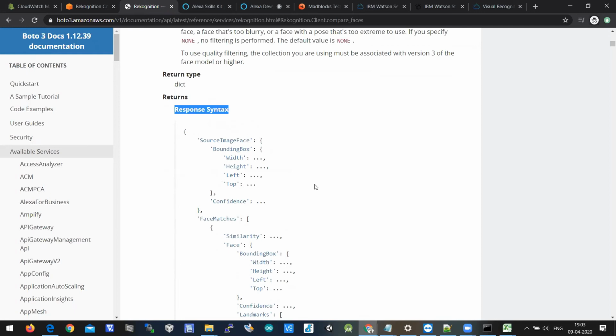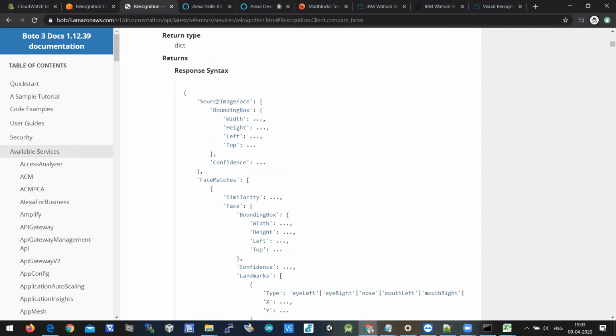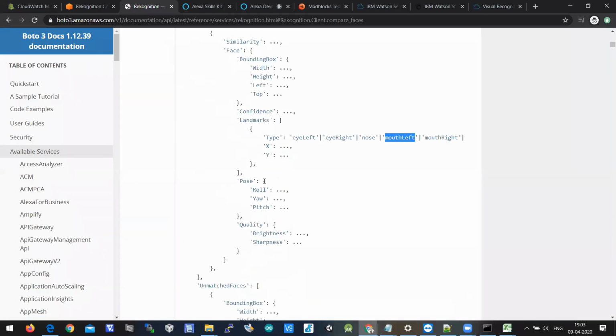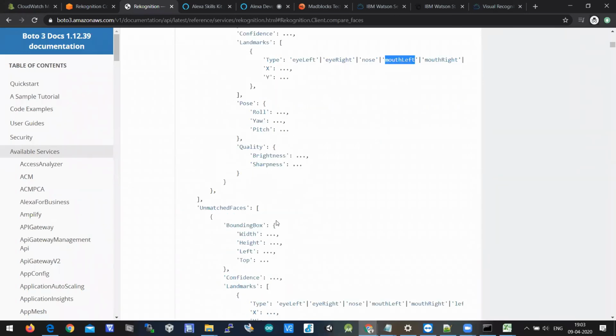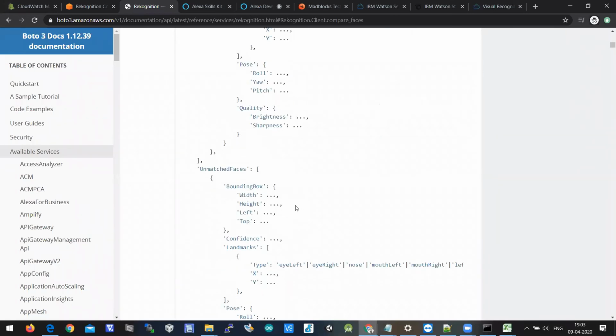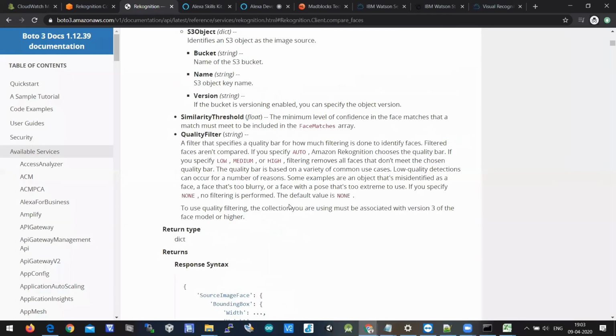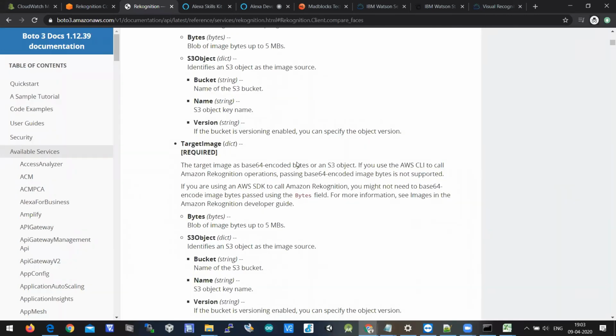When you call compare_faces, it talks about what the source image face is, what the similarity value is, where the face is detected, what the bounding box height, width, left and top are, what the confidence ratio is, what the landmarks are, in the sense of where the left eye is located, where the right eye is located, where the nose is located, where the left mouth is located, and every dimension you'll get here, and what the pose is, and in a similar way you'll get unmatched faces and all. So you can identify this once the API is called. So let's call the API.